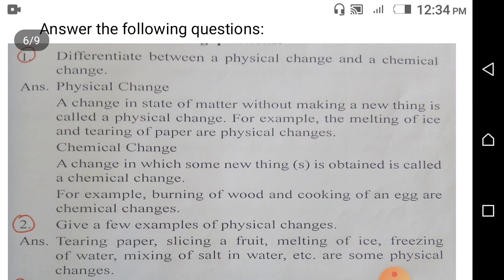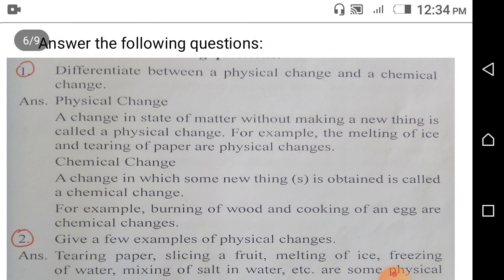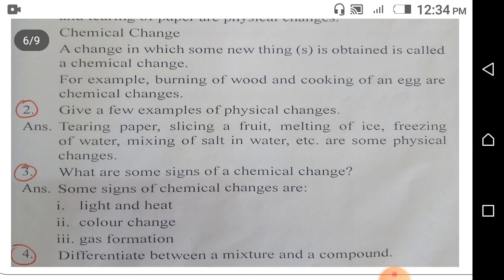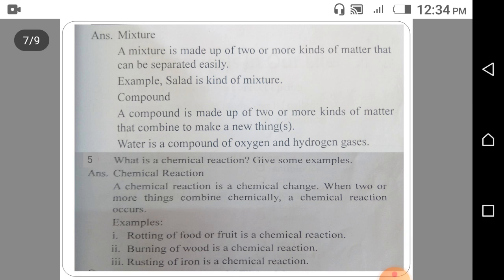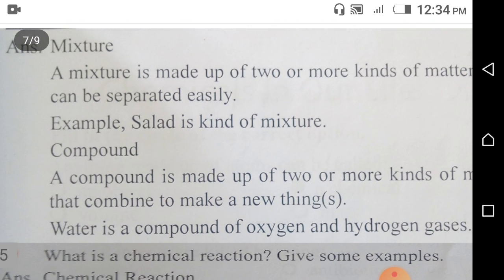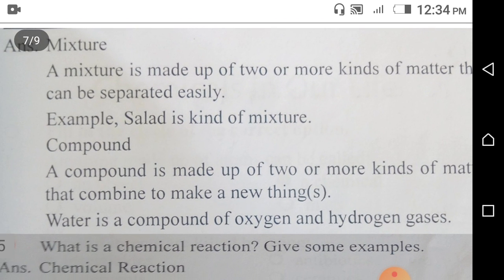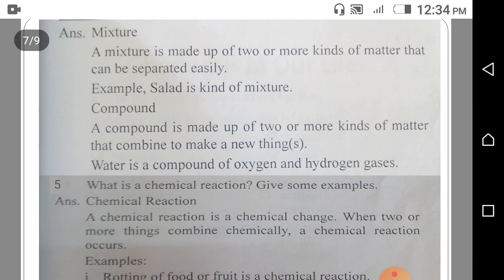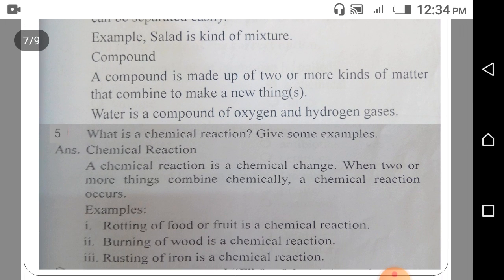This is question number 1. Question number 2, 3 and question number 4. This is question number 4. This is question number 5.